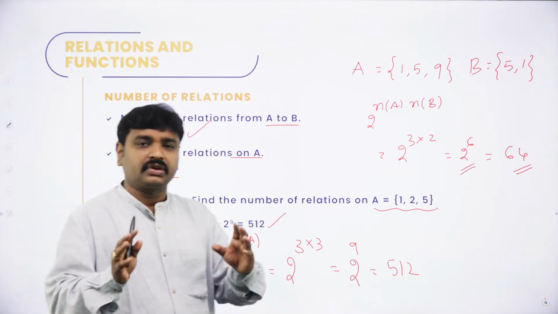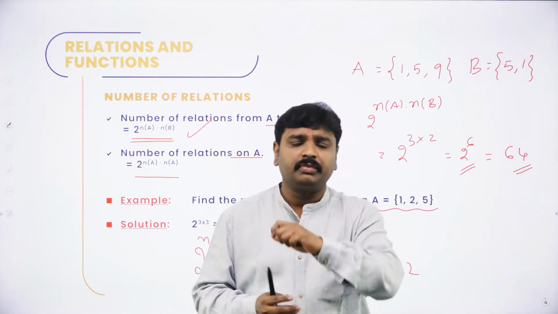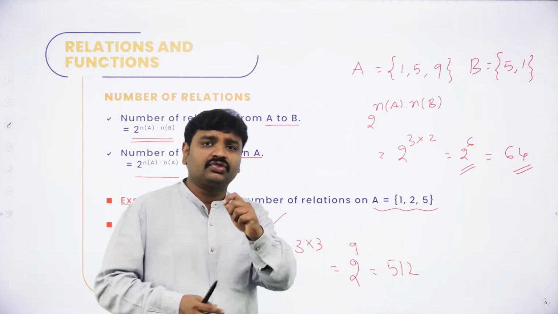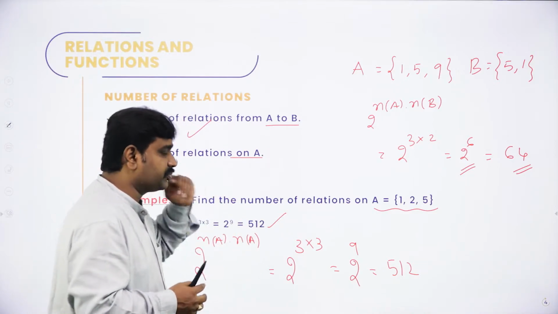So now I hope all of you are thorough with the number of relations. The number of relations from A to B is what? 2 power n(A) into n(B). The number of relations on A is what? 2 power n(A) into n(A). Now we will go to types of relations.